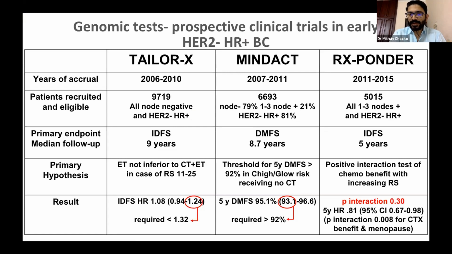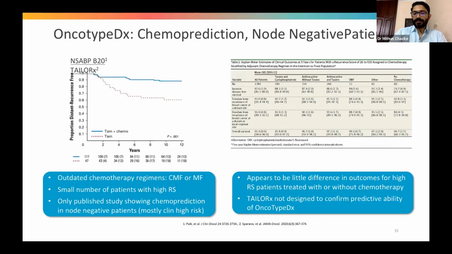In the MINTAC trial, at 8.7 years, the primary endpoint was distant metastasis-free survival, and the 5-year distant metastasis-free survival was 95.1%. That's quite a huge number in the low risk group when we have avoided chemotherapy. So by the MINTAC trial, we came to know that in the low risk group, we can avoid chemotherapy with very good distant metastasis-free survival.